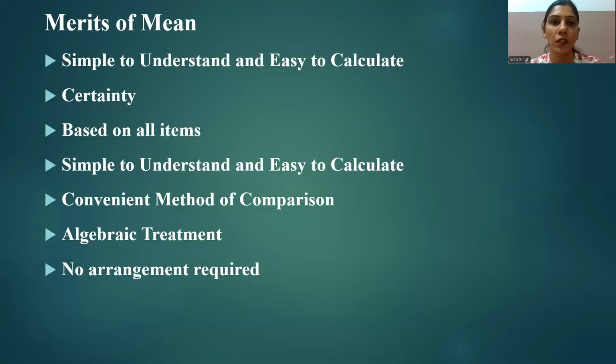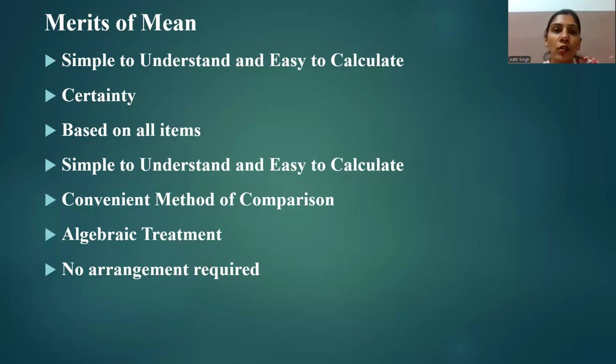Let's come to the merits and demerits of the mean. Basically, the arithmetic mean is the most commonly employed measure of central tendency. In particular, there are some commonly cited merits. The first one is that the mean is very simple to understand and easy to calculate.